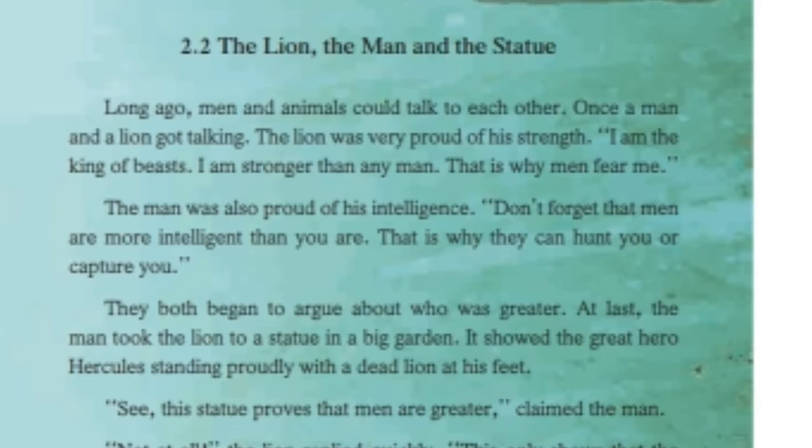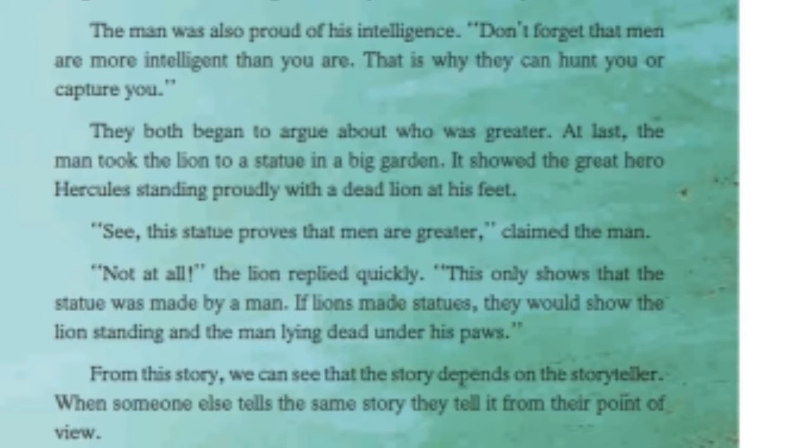At last, the man took the lion to a statue in a big garden. It showed the great hero Hercules standing proudly with the dead lion at his feet. See, this statue proves that men are greater, claimed the man. Not at all, the lion replied quickly. This only shows that the statue was made by a man. If lions made statues, they would show the lion standing and the man lying dead under his paws. From this story, we can see that the story depends on the storyteller. When someone else tells the same story, they tell it from their point of view.